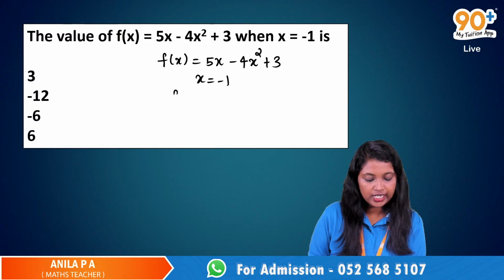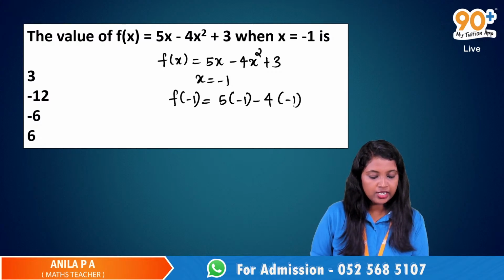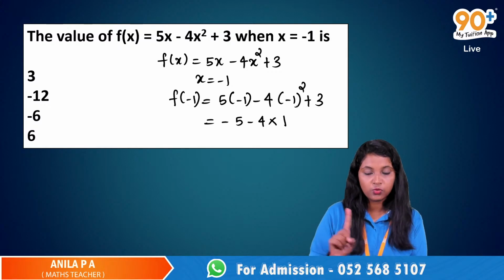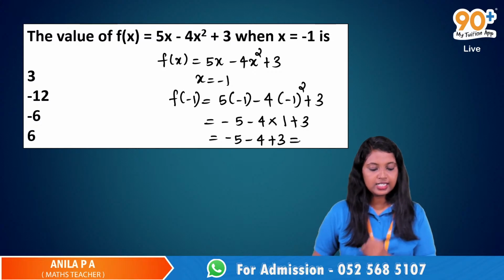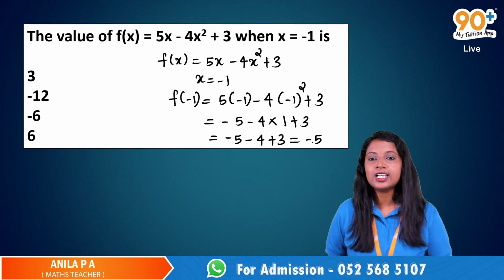So we need to find f of minus 1 and that is equal to 5 into minus 1 minus 4 into minus 1 square plus 3. That is minus 5, then minus 4 into this is 1 because minus 1 square is 1, plus 3. That is minus 5 minus 4 plus 3 and that is equal to negative 5 minus 4 plus 3 is?